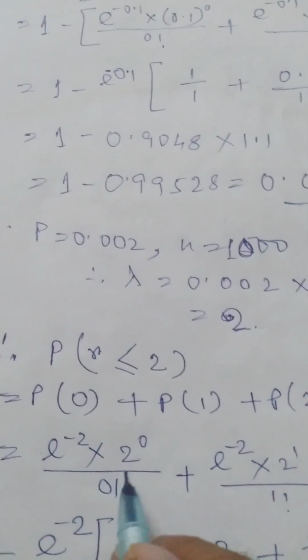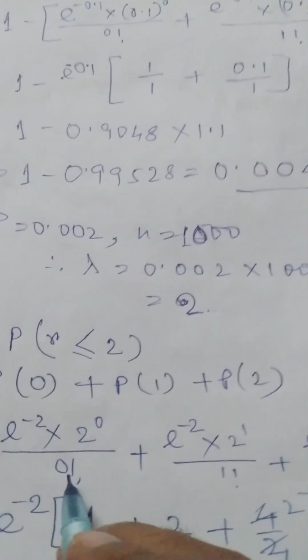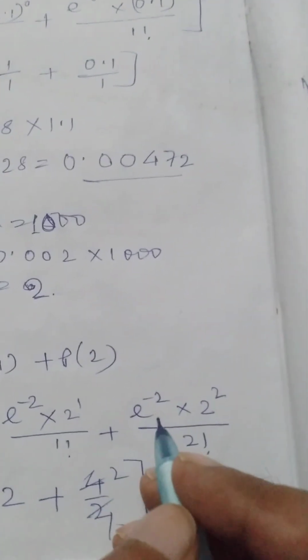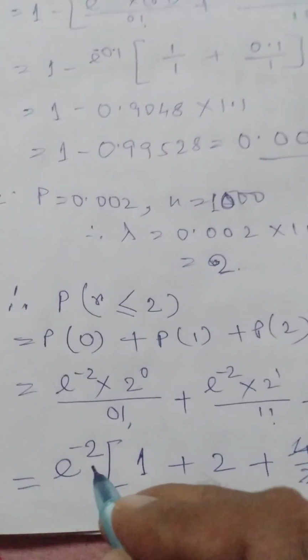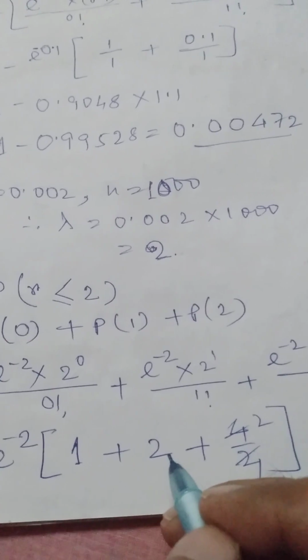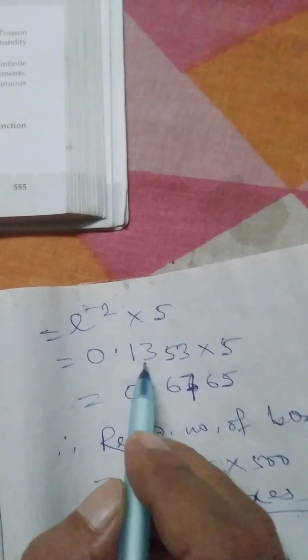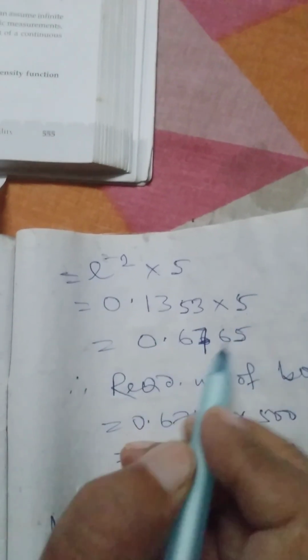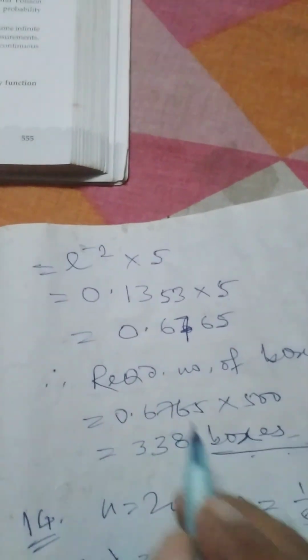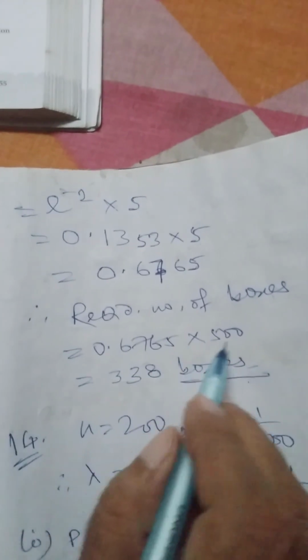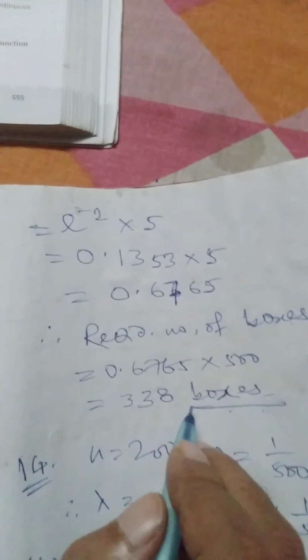Therefore e to the power minus 2 into 2 to the power 0 by 0 factorial plus e to the power minus 2 into 2 to the power 1 by 1 factorial plus e to the power minus 2 into 2 square by 2 factorial, e to the power minus 2 into 1 plus 2 plus 4 by 2, which will make it e to the power minus 2 into 5 equals 0.1353 into 5, which will make it 0.6765. Therefore, required number of boxes is equal to 0.6765 into 500, which will make it 338 boxes approximately.